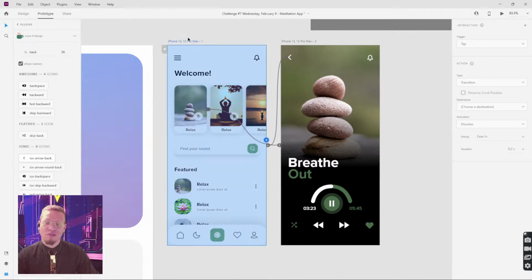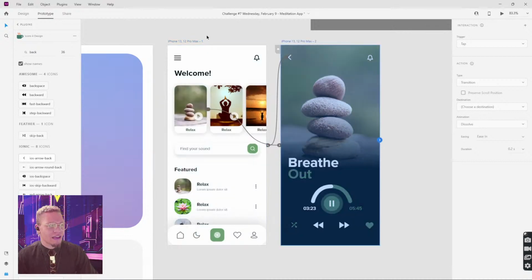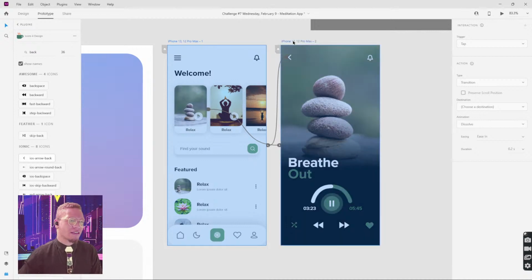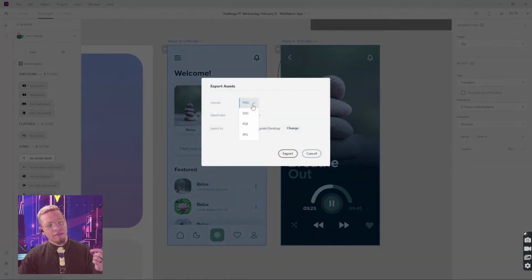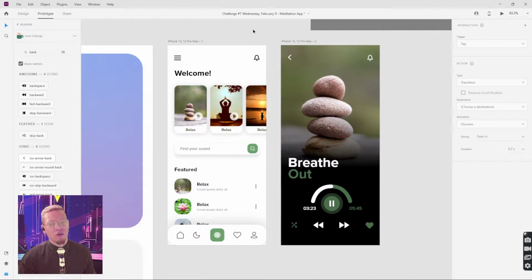Then we'll dive into Discord to see what you guys have been cooking up for yesterday's challenge, and we'll talk about how you can bring these into Behance. So you can select both of your artboards here. Go to File, Export, Selected. You can export them as PNGs, SVGs, PDFs, JPEGs, and you can export them to wherever you wish. Okay, so that's pretty simple if you want static images.